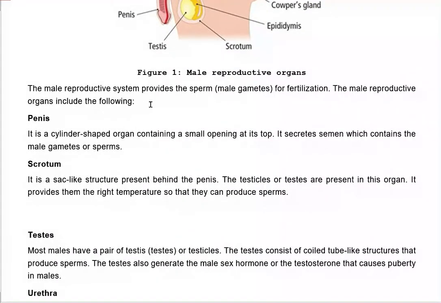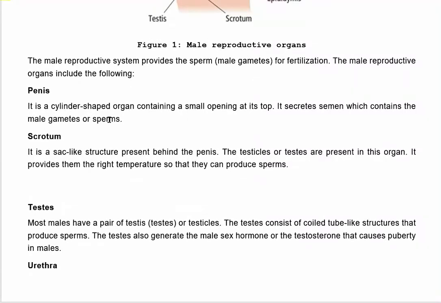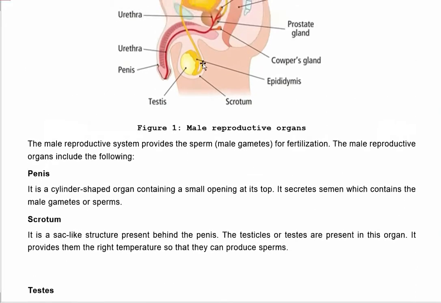The male reproductive system provides the sperm. Sperms are also known as male gametes. So the male reproductive system provides sperms for fertilization. The male reproductive organs include the following. Number one is the penis. The penis is a slender shaped organ containing a small opening at its top. As you can see in this picture, this is called the penis. It is a muscular structure, and there is an opening at the top of this. It secretes semen which contains male gametes or sperms.